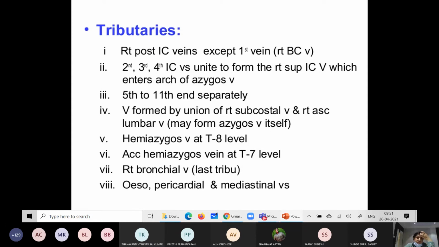For example, the hemiazygos at the level of T8, then the accessory hemiazygos at the level of T7.